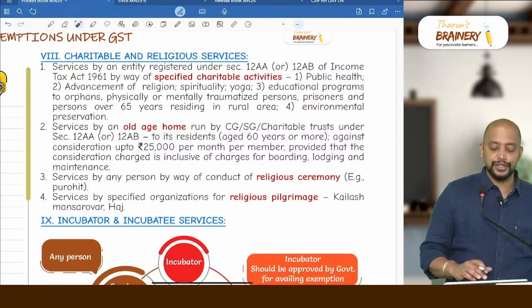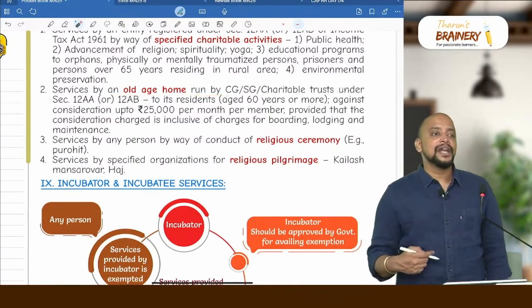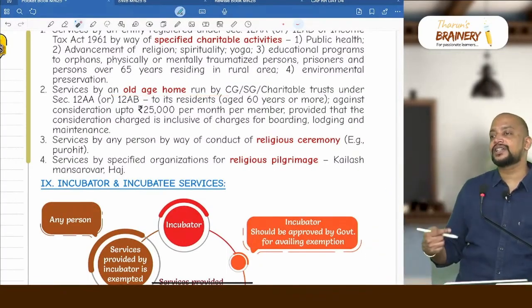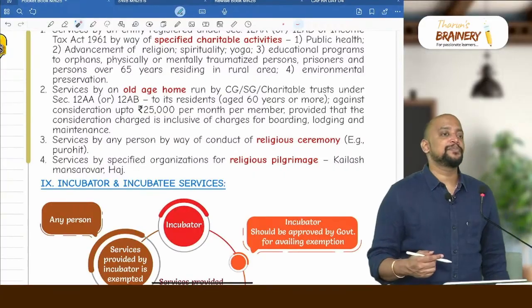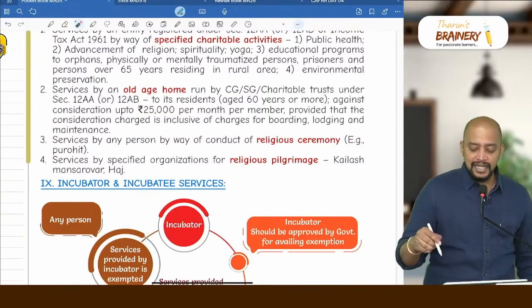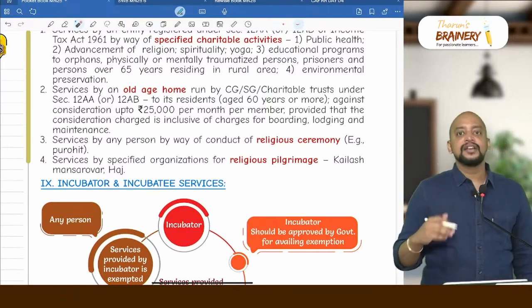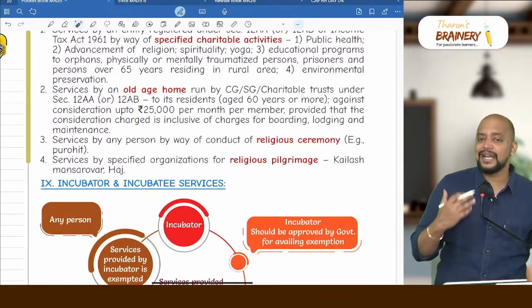Then point number 2, services by an old age home. Who is running that old age home? Either central government or state government or a charitable trust. How much they are collecting per month per person? That is maximum up to 25,000 rupees per month per person, all inclusive. Then it will be exempted.